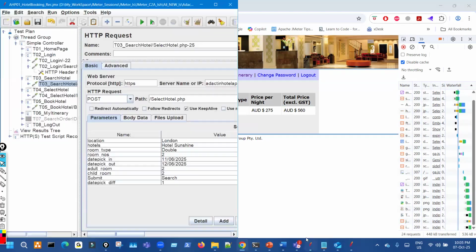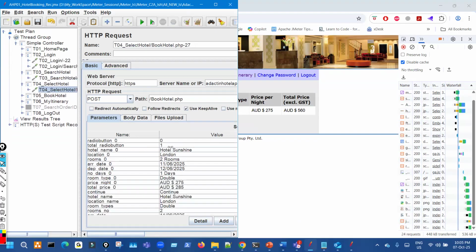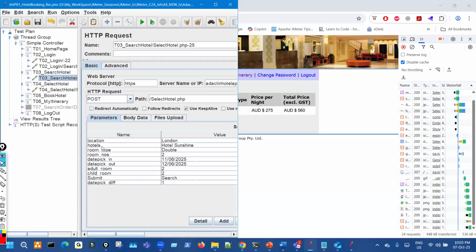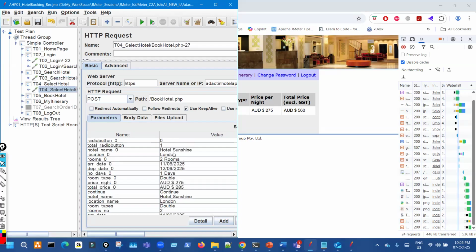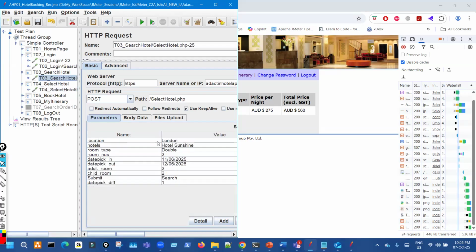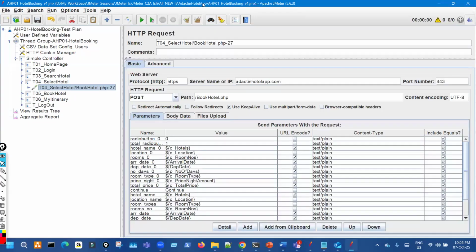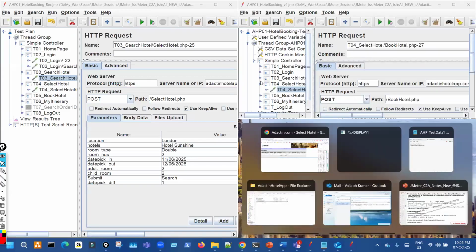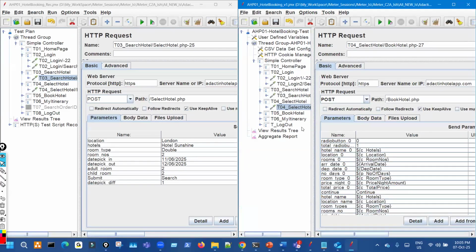Now what happens here? So, select hotel. Here also, if you see, some values will be repeated: the location, hotel, room type, and all those things. So that can be replaced, as I said, using Control F with the variable values which we extracted from here.